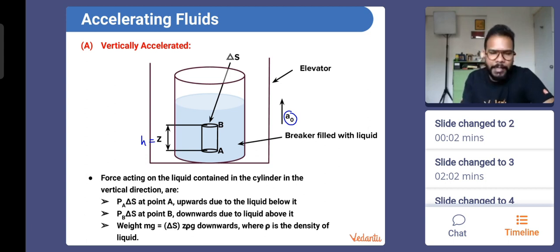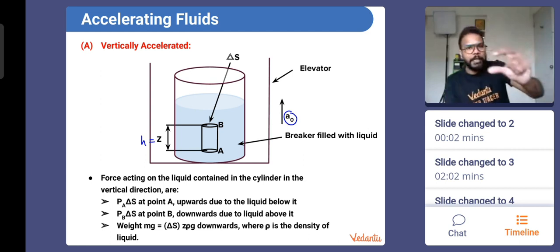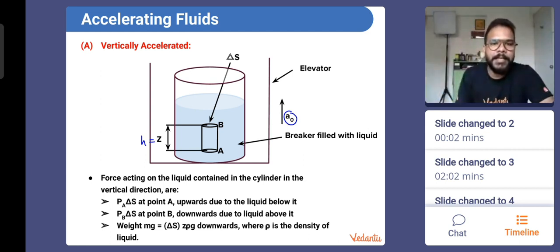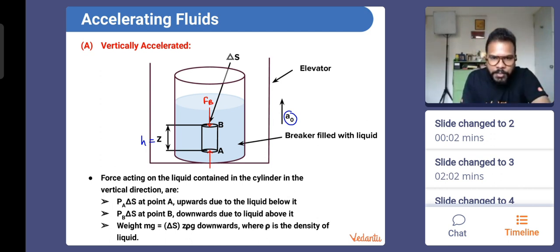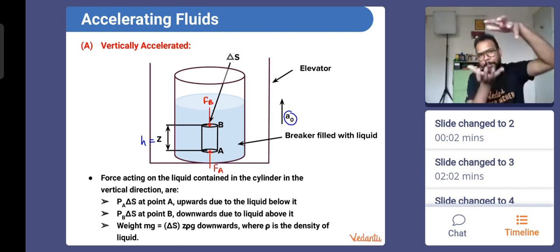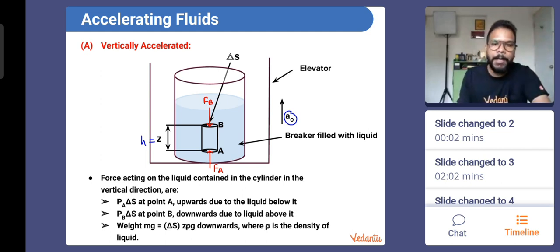So how have they done it? Let's have a look at that also. So what happens, guys? Because of the liquid pressure, if you consider an imaginary liquid cylinder, then pressure will always try to compress the cylinder, right? So if you look at the topmost surface of the imaginary cylinder, this will be the force Fb acting to compress it downward. Similarly, from the bottom surface, the force will be Fa acting so that it can compress. So the force's direction has to be like this. It will always be normal. It will always try to compress the body itself.